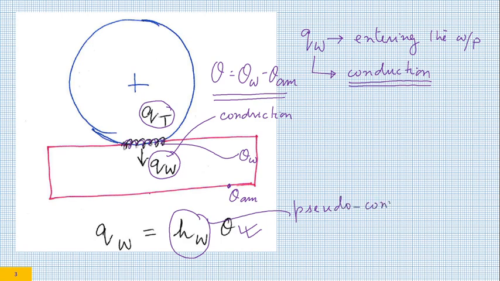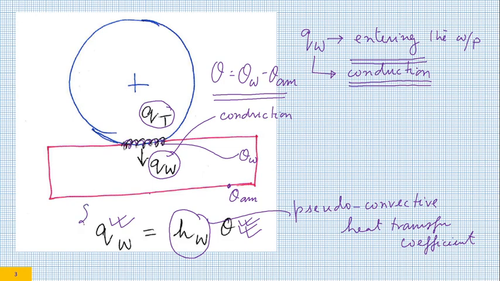So this is a pseudo convective heat transfer coefficient, and this pseudo heat transfer coefficient relates how much heat is entering the workpiece and what is the grinding temperature or rise in grinding temperature. I must emphasize and reiterate, the physics of the process remains conduction. For the sake of analysis and mathematical simplicity, we are replacing that by a convection equation, nothing more than that. Physics does not change, it remains conduction.